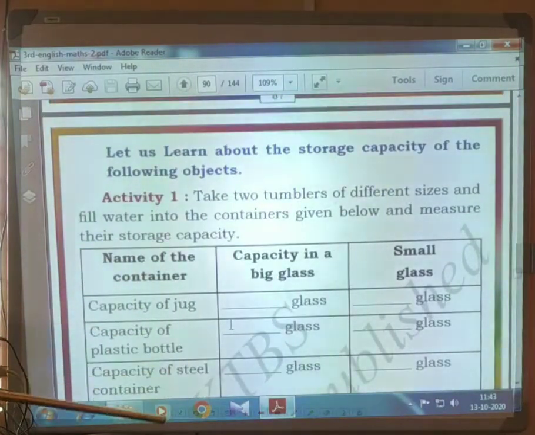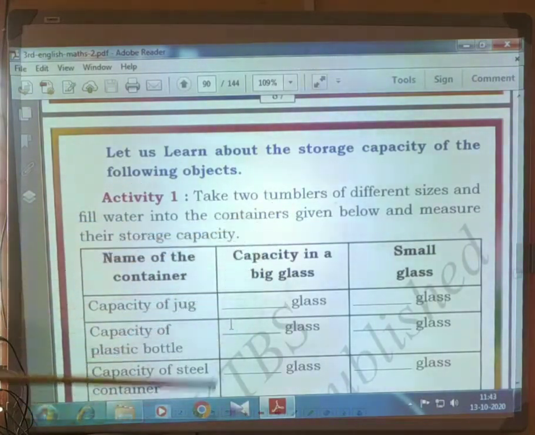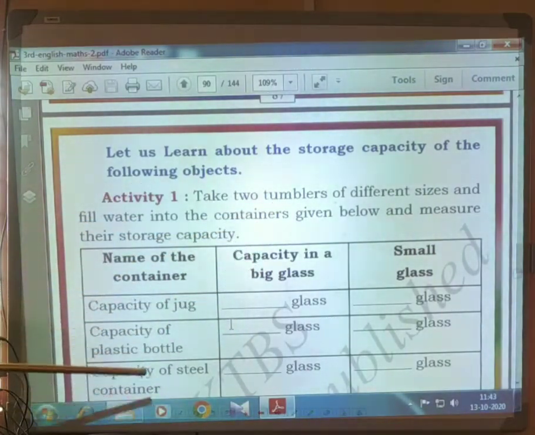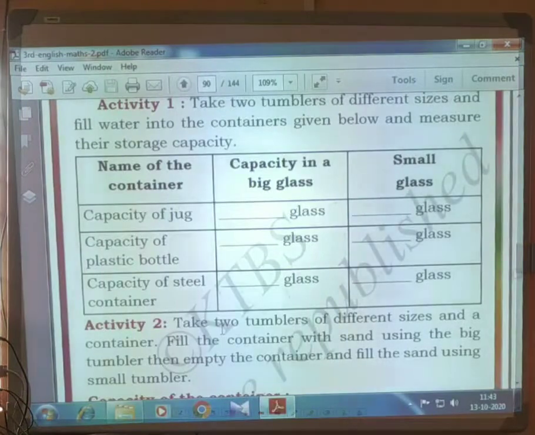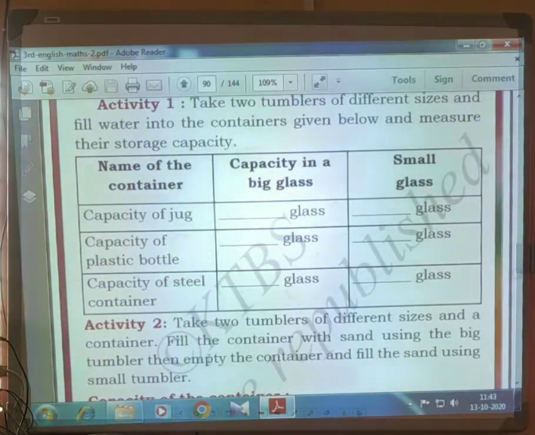This activity you have to do. Take two tumblers of different sizes, fill water into the containers given below and measure their storage capacity. Capacity of jug: how many glasses does it contain? That may be 4 to 5 glasses. For a small glass, 6 to 8 glasses. Capacity of plastic bottle: if the glass is big, 2 to 3 glasses. Small glass, 3 to 4 glasses. Capacity of steel container: big glass contains 4 to 5 glasses and small glass contains 6 to 8 glasses.